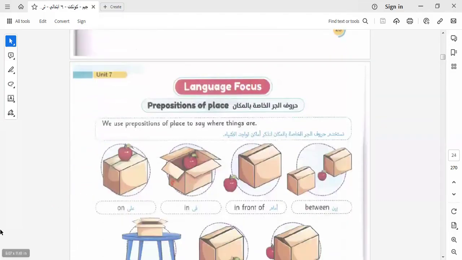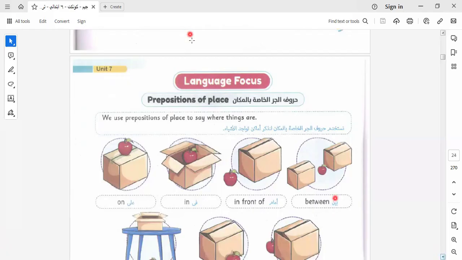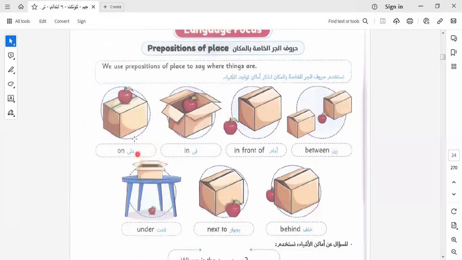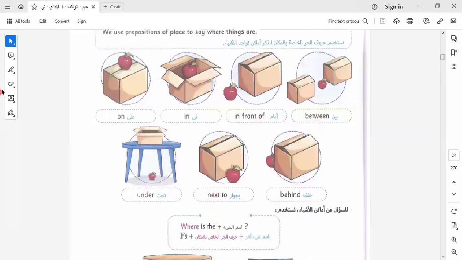Here is the language focus or grammar, which is related to prepositions. Let's review the prepositions. Here is on, in front of, between, under, next to. I would like to note that next to must come together. If we have a select or choice question in the exam, we must put next, and when we have of, it will be in front. Okay, these are the prepositions. In front of and next to come together. Here we have behind.